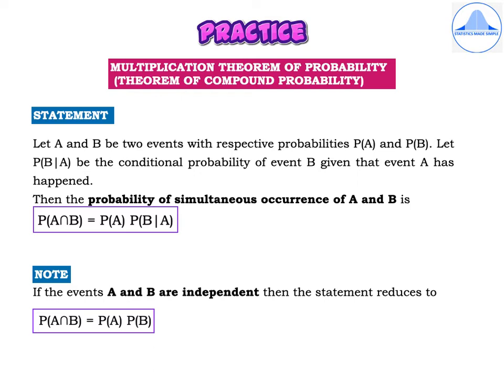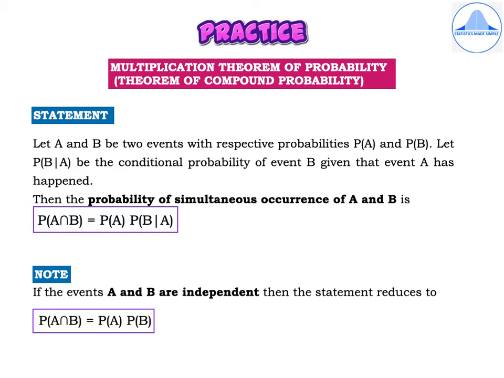Then the probability of the simultaneous occurrence of A and B is given by P of A intersection B is equal to P of A into P of B given A.